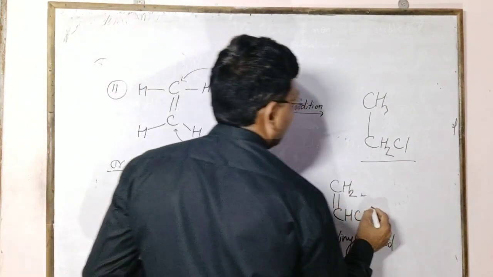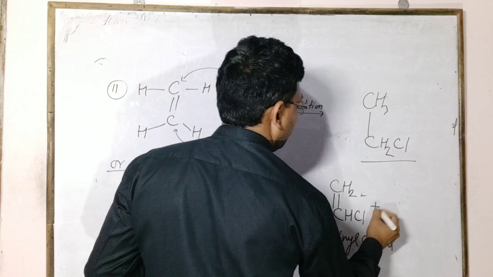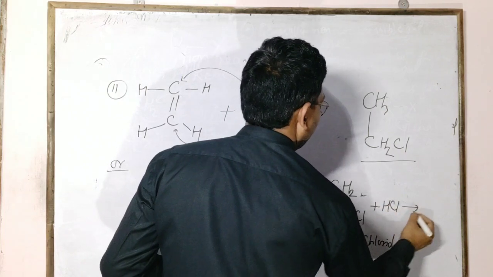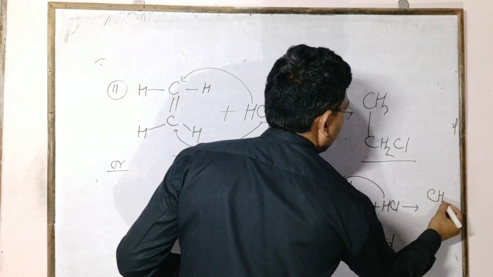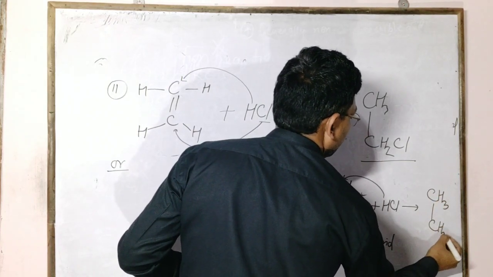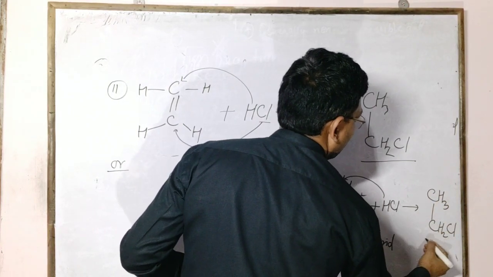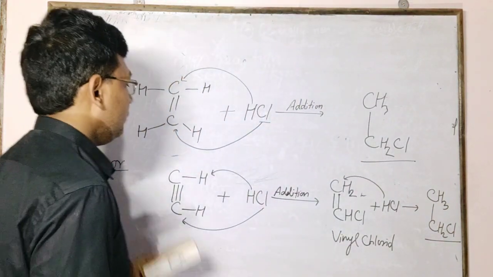Then the remaining pi bond reacts with HCl, breaks, and CH3CHCl2 is formed.